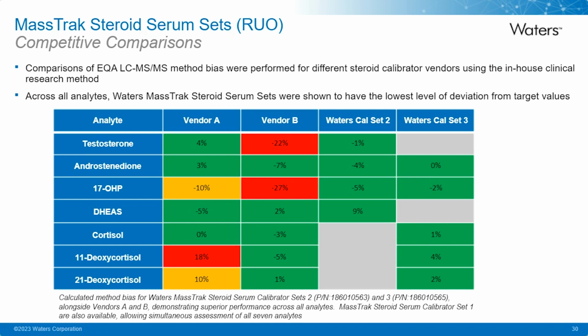And as you can see, both vendor A and vendor B do show quite large increases in variation from that target concentration. And what this shows is the MassTrack steroid serum sets were shown to have the lowest level of deviation from those target values.